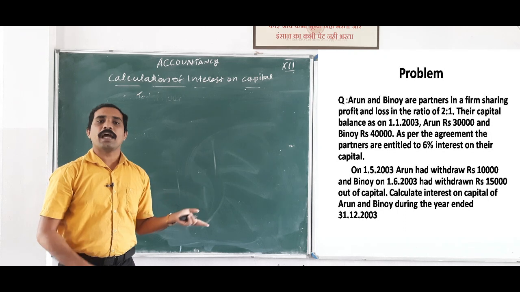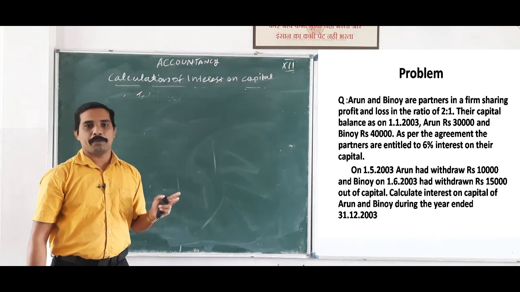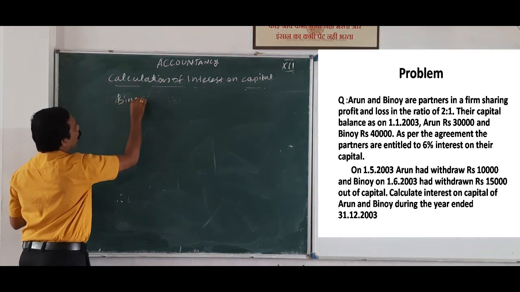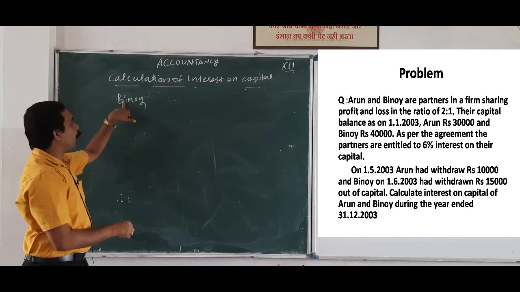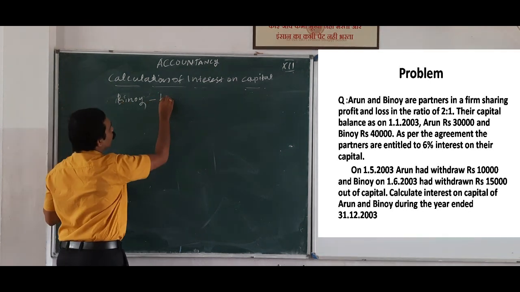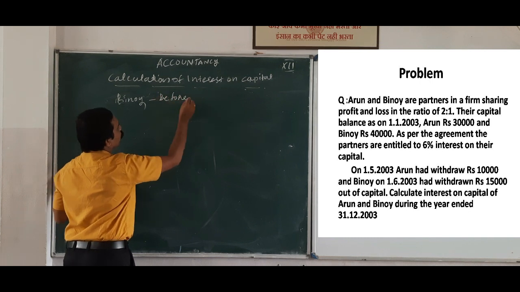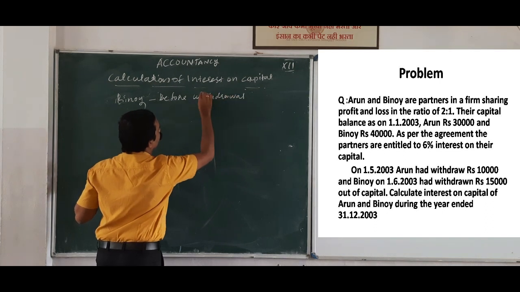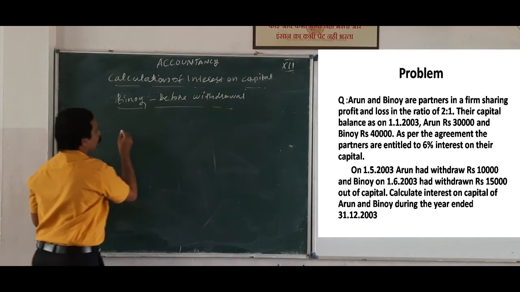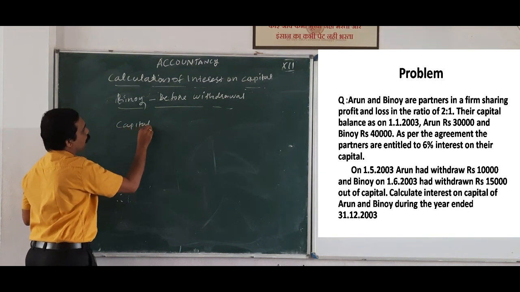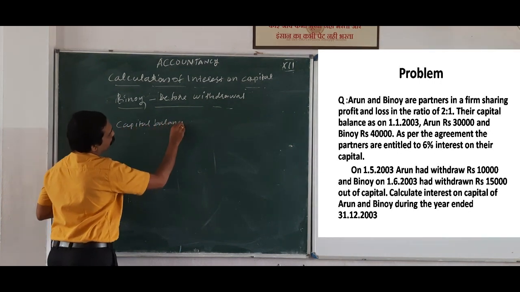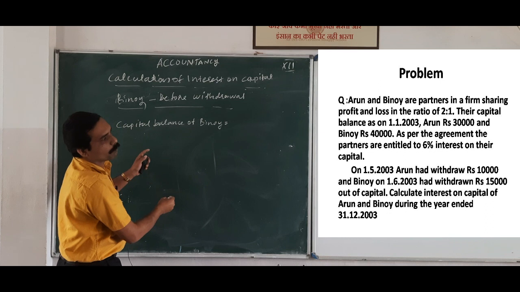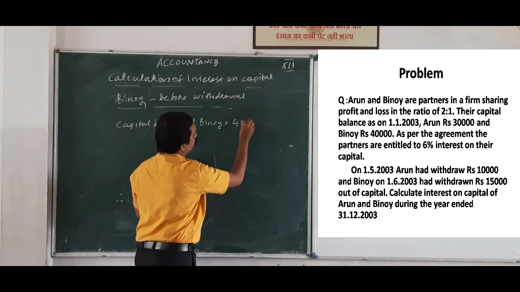Suppose we want to calculate Binoy's interest on capital. So we can write Binoy interest on capital, that is Binoy before withdrawal. What is the capital balance? Capital balance of Binoy is equal to 40,000.